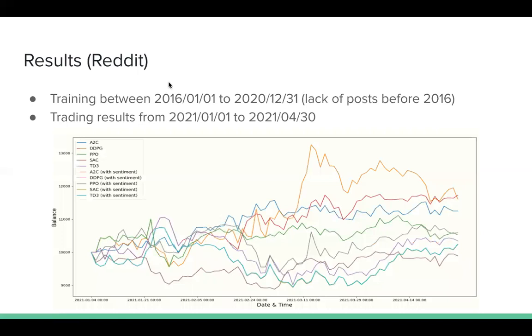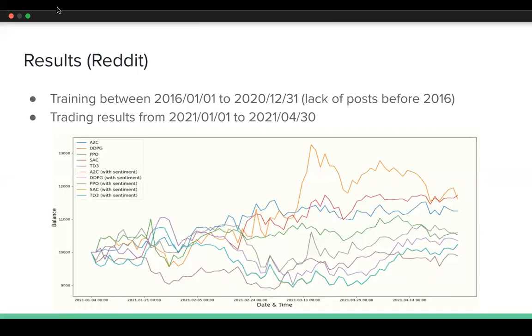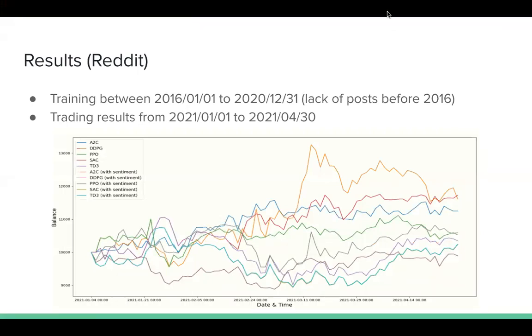So here we compare the results of the sentiment augmented state space models with their regular models, and we actually observe worse performance with the sentiment augmented state space models. We did have to change the training period to start in 2016 instead of 2009, because the subreddit doesn't have enough active posts on it really before 2016.